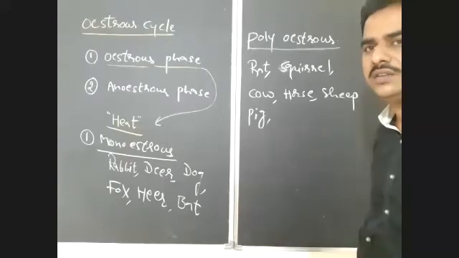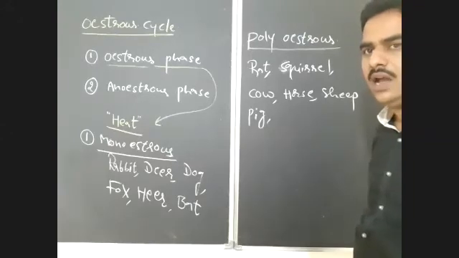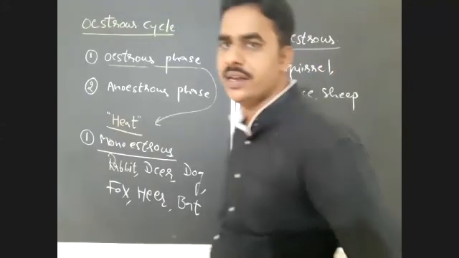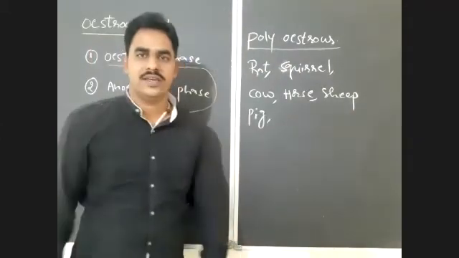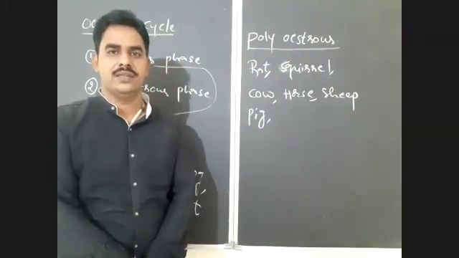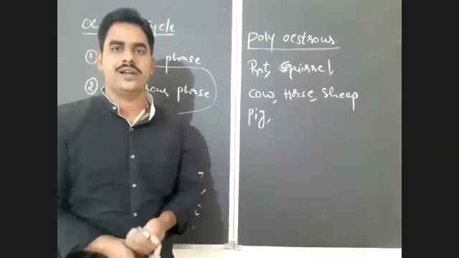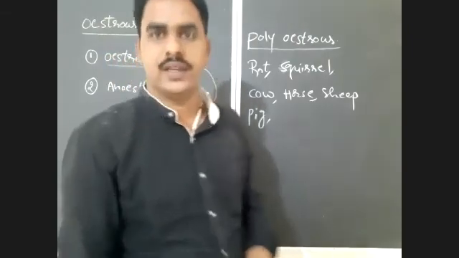Polyestrous means the animals which exhibit multiple estrous cycles per year, or more than one estrous cycle per year. More than one estrous cycle per year are known as polyestrous animals. Monoestrous and also polyestrous. That is clear, is it right?